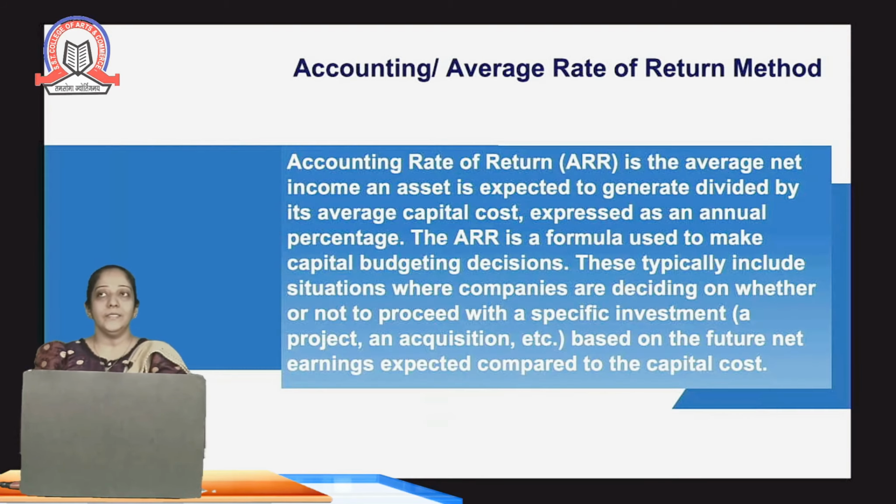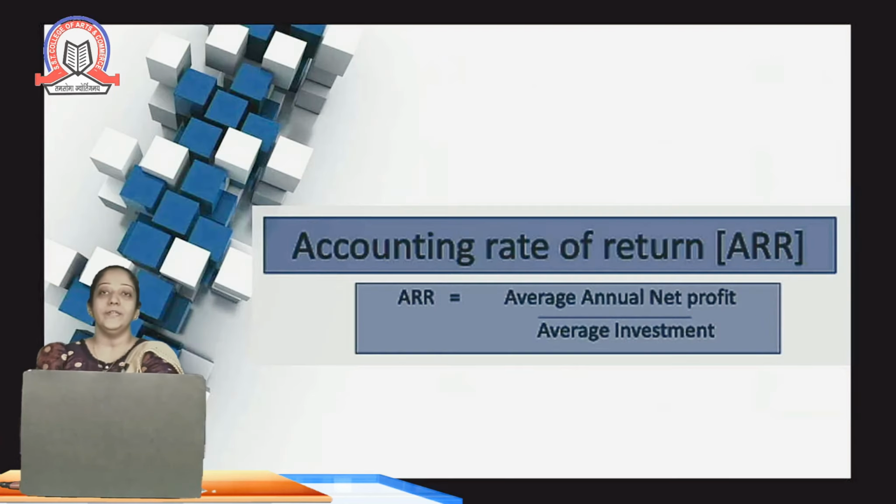Coming to the next method, which is the accounting or average rate of return method. This is also a traditional method where we are considering the rate of return on the investment. That means on a particular investment, how much amount we are earning. For example, on an investment of 2 lakhs, if I am earning 40,000, what percentage return am I getting? In this method, we are not considering the cash flows, we consider the exact profits after tax. The formula for calculating the returns is annual average net profit divided by average investment.